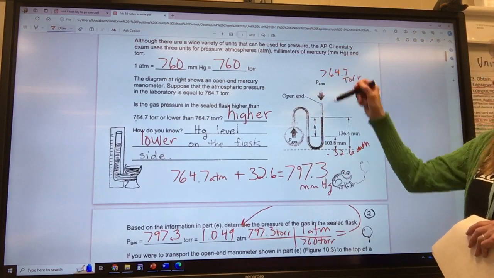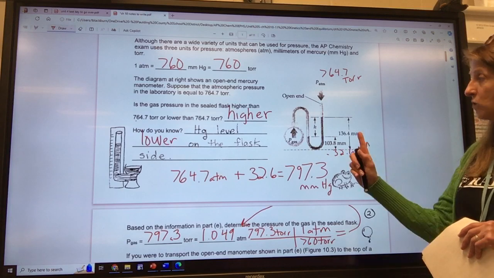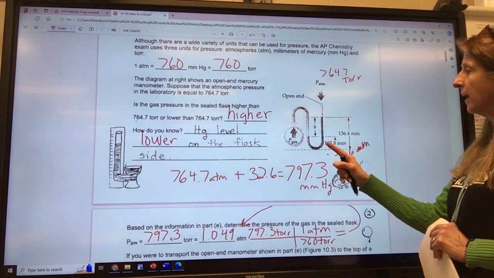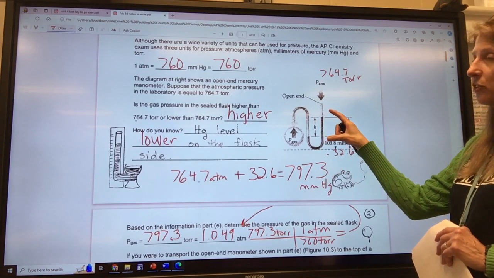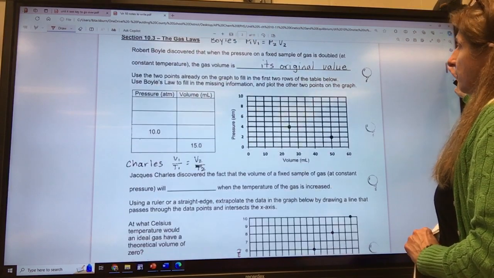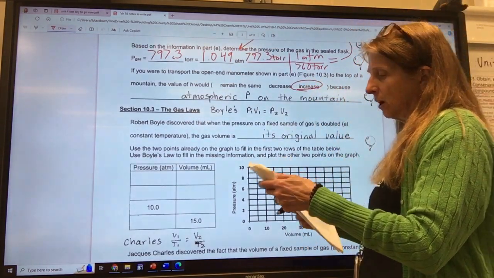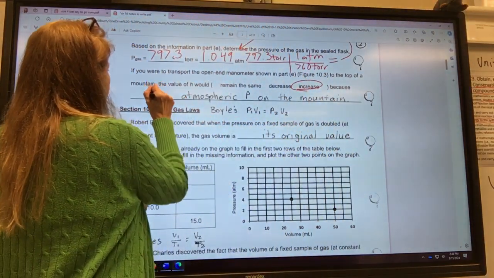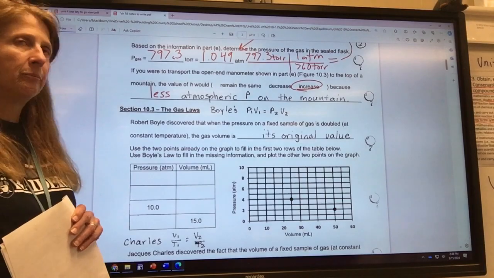Less pressure is going to be pushing on it. So what's going to happen to our mercury? It's going to go up that way, right? So this is going down, that's going up, so this difference is going to increase, yes. Very good. It's going to increase because of the less atmospheric pressure on the mountain.